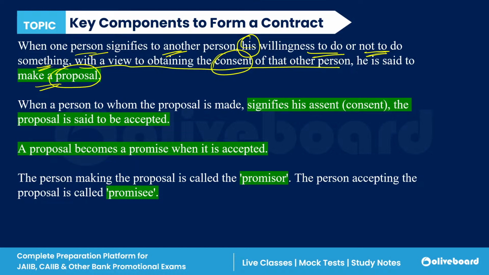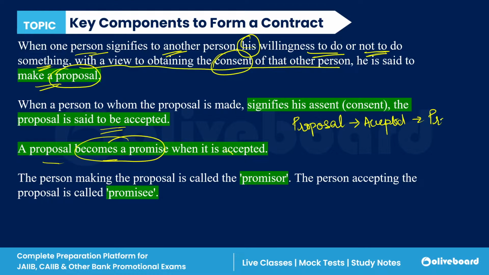And when the person to whom the proposal is made signifies his consent, accepts that proposal, then it is known as accepted. And when a proposal is accepted, it becomes a promise. So there are two concepts: there is a proposal, and when the proposal is accepted, it becomes a promise, right?